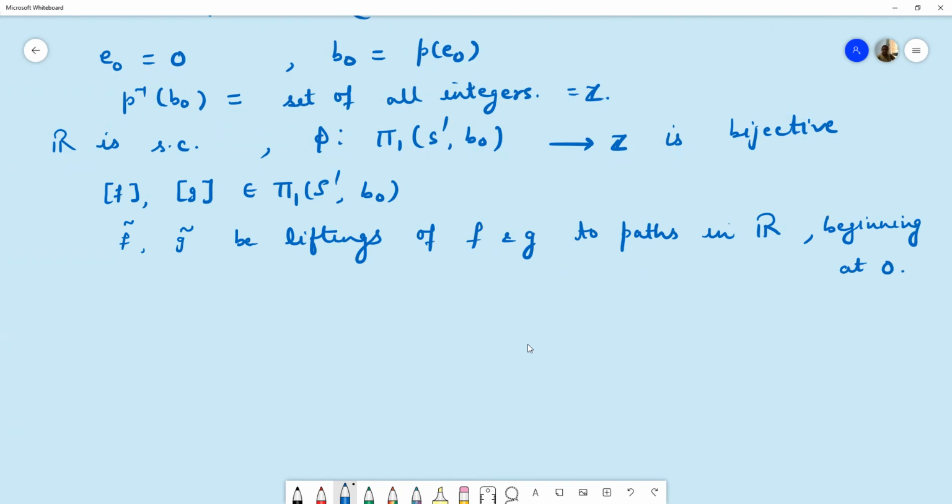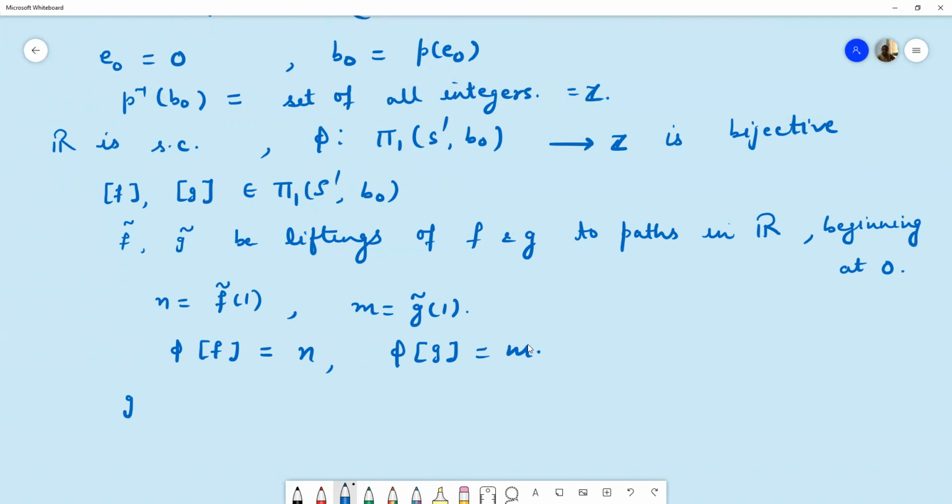So f curl and g curl are the unique liftings of f and g which begin at point 0. Let us say n is the ending point of f curl and m is the end point of g curl. Then by definition of lifting correspondence, phi of f is n and phi of g is m.